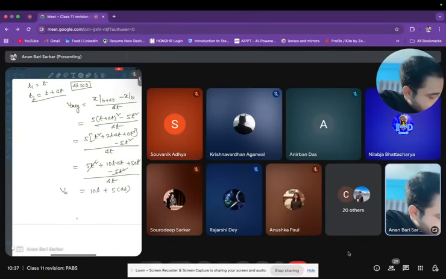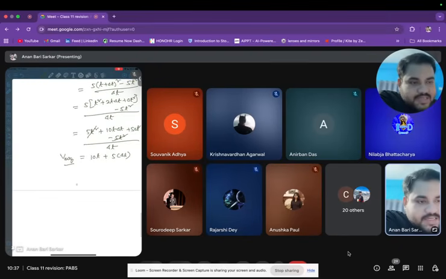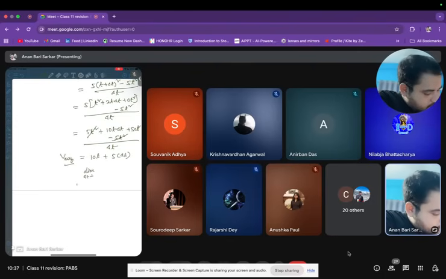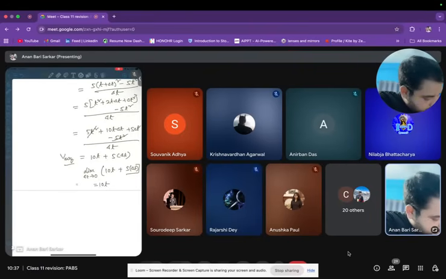What is this? V average, in between t to t plus delta t. Now, as you know, in mathematics you have already understood there is something called limit, and now I'll be putting the limit, that is, delta t tends to 0. If I now take the limit delta t tends to 0, what will that be? I'll directly be putting delta t equal to 0, and that will give me 10t. And so your v instantaneous, which is basically v average with delta t tends to 0, becomes your 10t.